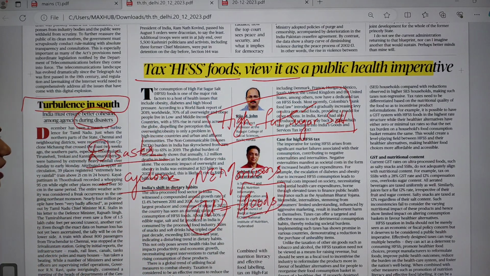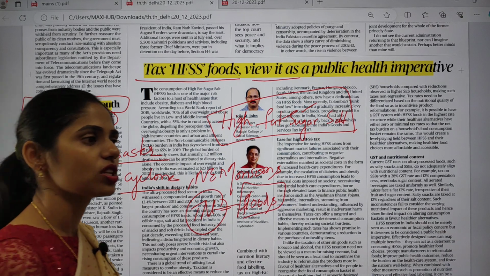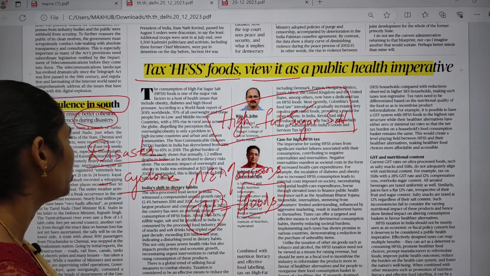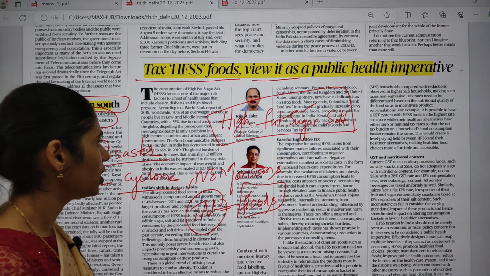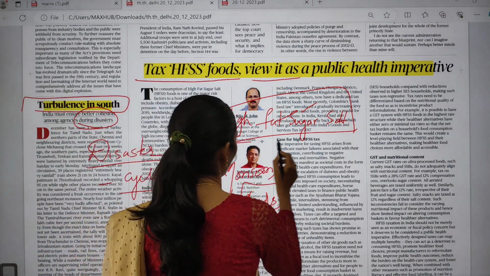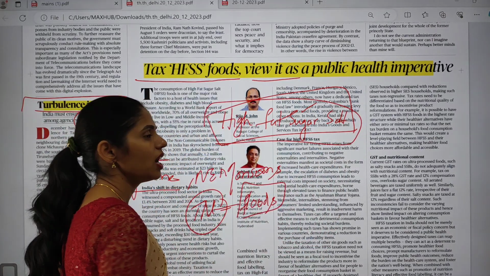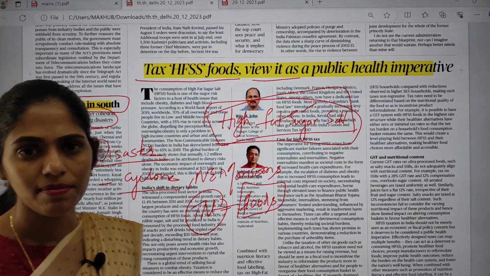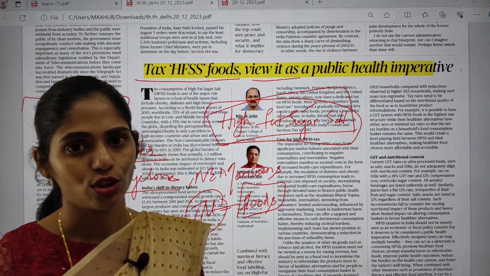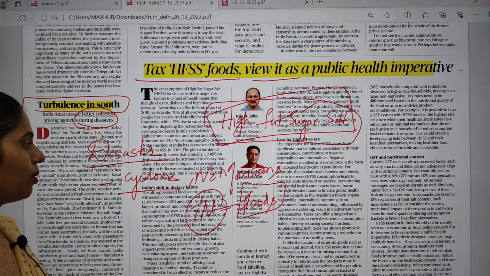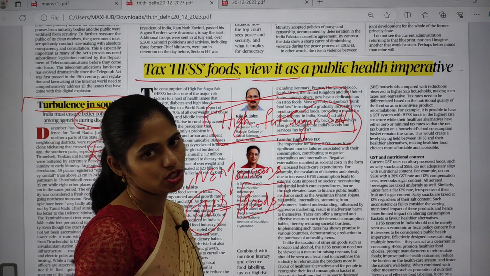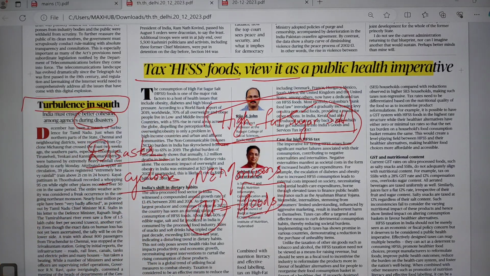Consuming them leads to a lot of health issues like obesity, non-communicable diseases, high blood pressure, diabetes, etc. Here you have to know what these high fat, sugar, salt foods are, how we can avoid them and what the impacts on health will be. This article is very important from your health point of view, which comes in GS Paper 2.